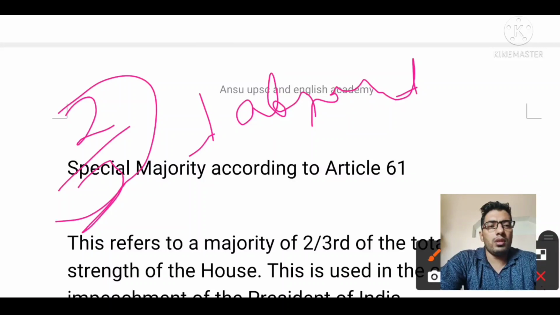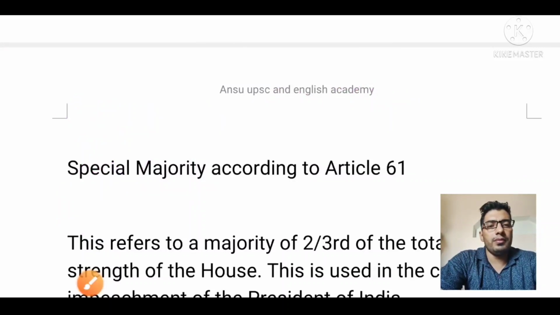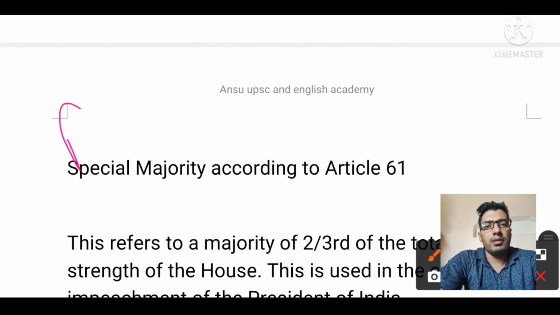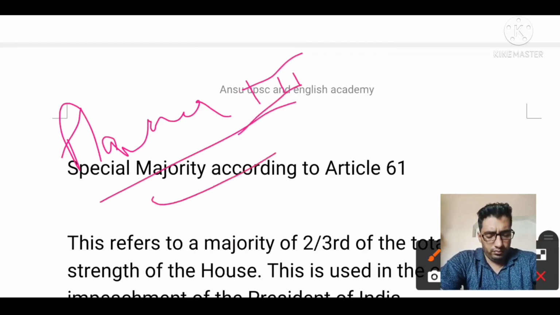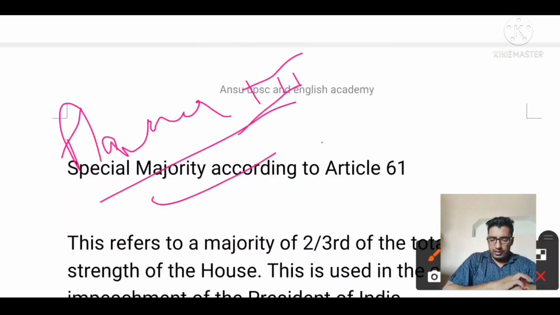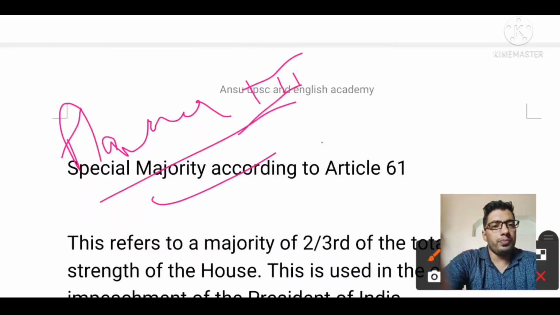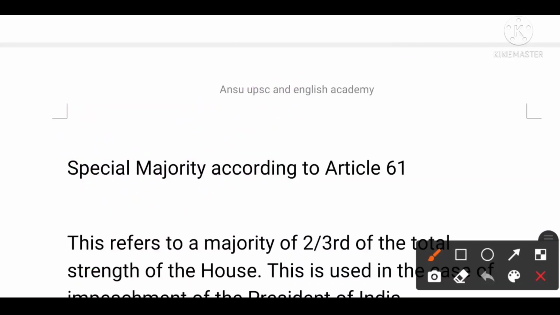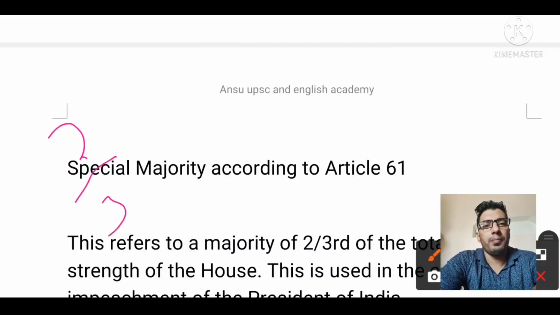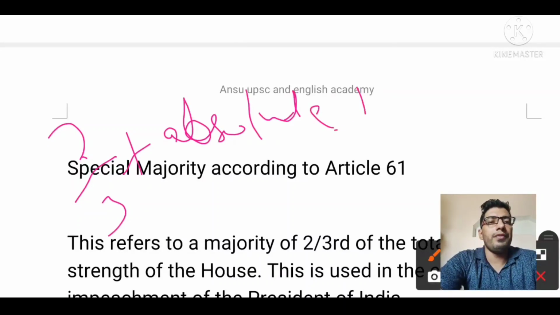Now let's go to flavor 3. Flavor 3 is the special majority plus ratification by more than 50% of the states. Means special majority type 2, which I have already told you: 2/3 present and voting plus absolute majority, plus ratification by more than half of the states.